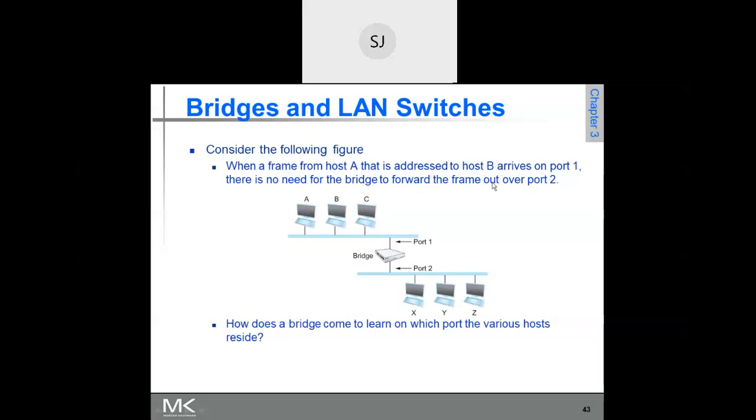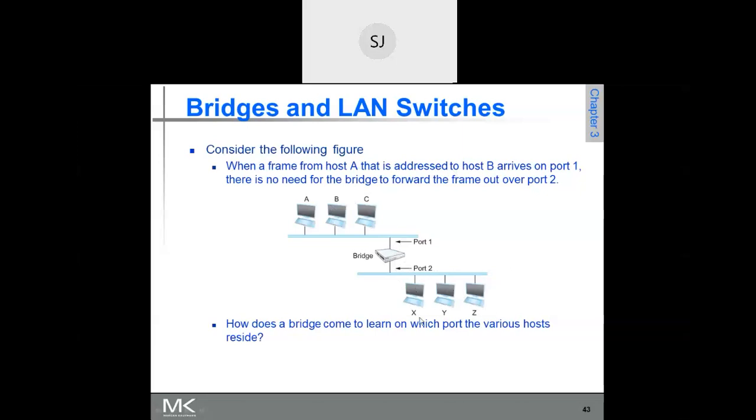Since the destination host B is connected to the same LAN, the incoming frame has to be copied onto only port 1. There is no need to copy it onto port 2, because that would take the frame to LAN 2.